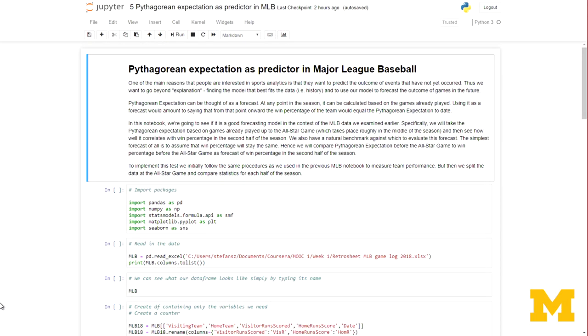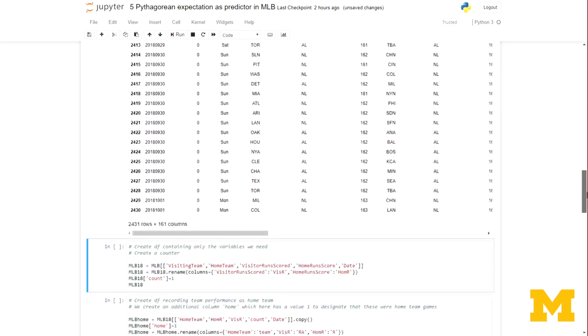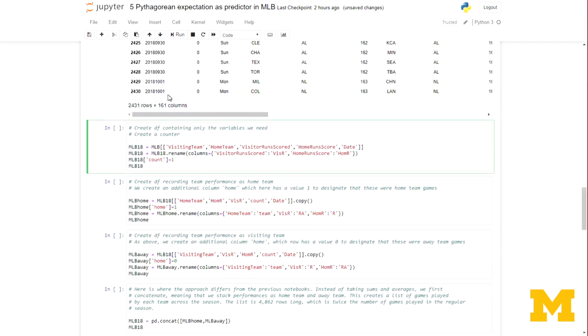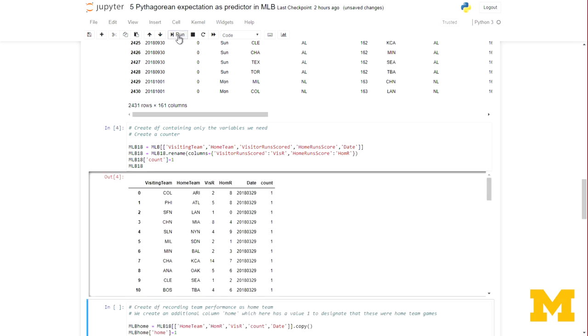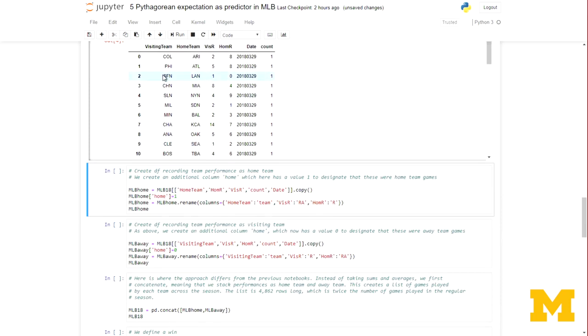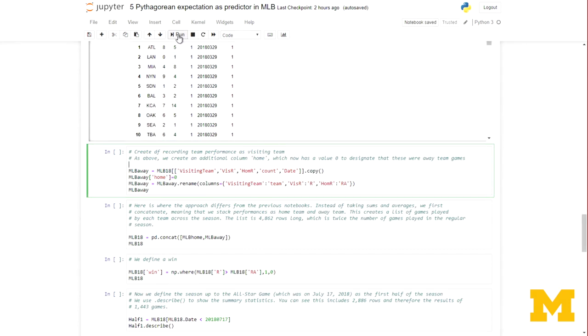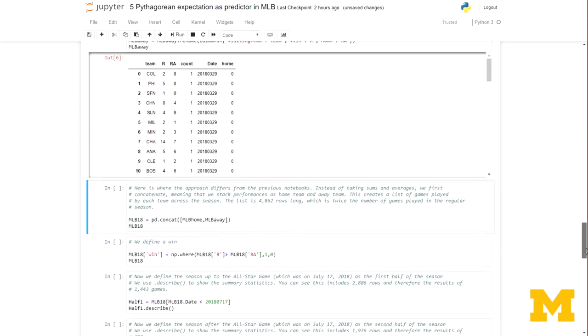We're going to start off in the same way as before. We're going to import our packages, import our data, and take a quick look at the data to see what we've got. Again, we're familiar with this, so we've seen it before. Then we're going to go through the same process we did right at the beginning of the week, and for all the other sports as well. We're going to create the summary data for win percentage and Pythagorean expectation for each team as home team and as visiting team. And then we're going to combine those two data frames together.